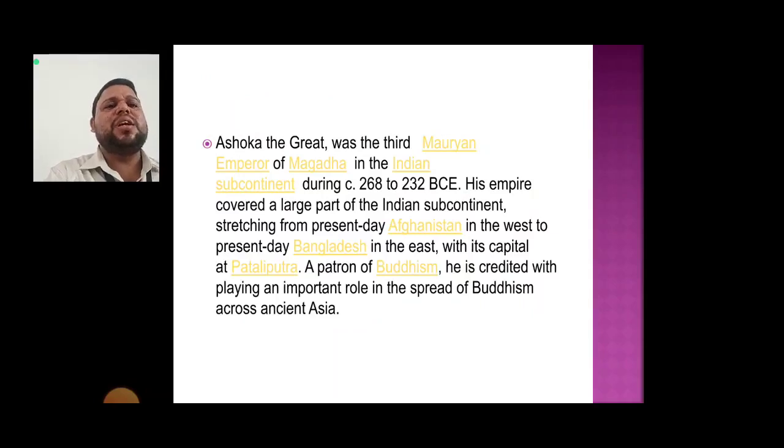Ashoka the Great was the third Mauryan emperor of Magadha in the Indian subcontinent, and from 268 to 232 BC his empire covered a large part of the Indian subcontinent, from present-day Afghanistan in the west to present-day Bangladesh in the east. With its capital at Pataliputra, and as a patron of Buddhism, he is credited with playing an important role in the spread of Buddhism across ancient Asia.